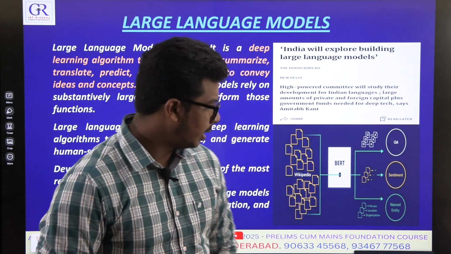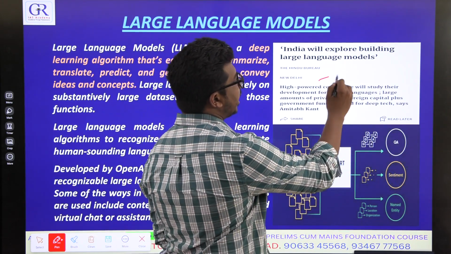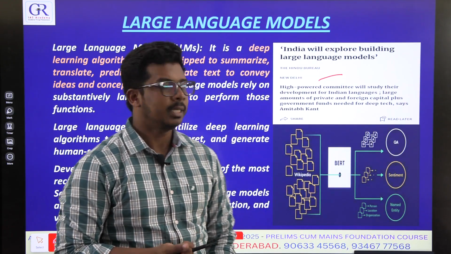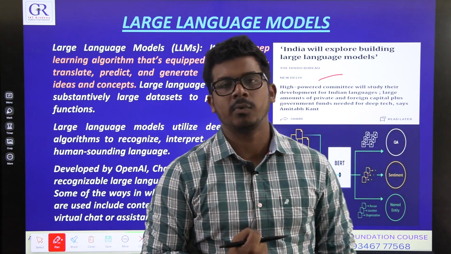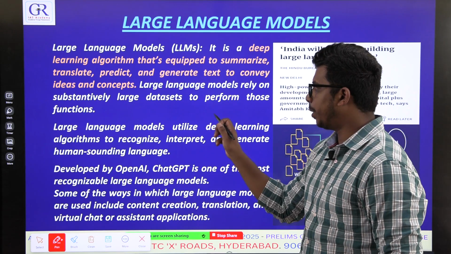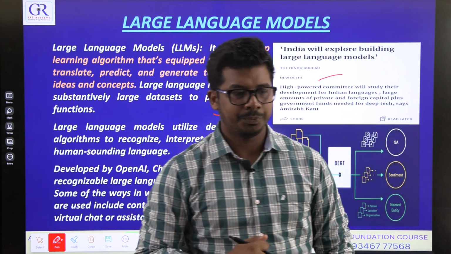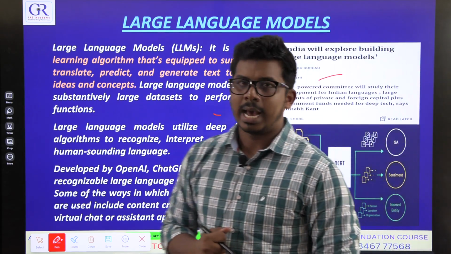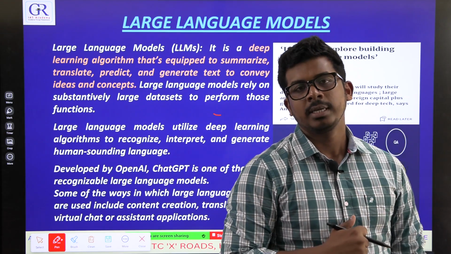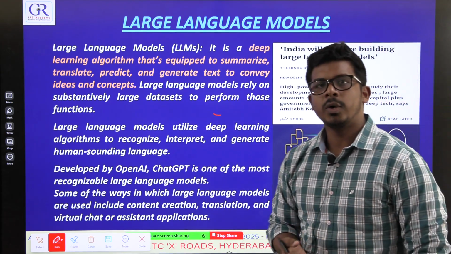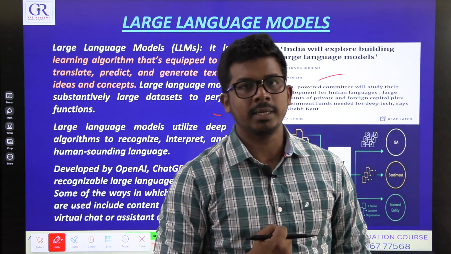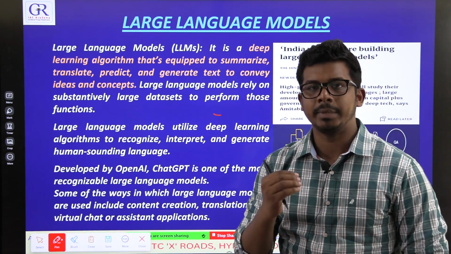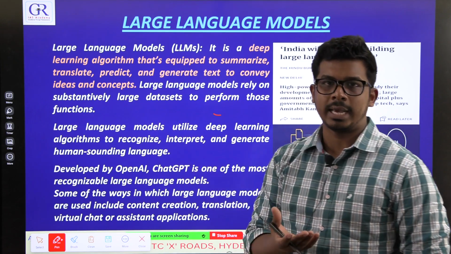Large language models. There is a small news. Niti Aayog CEO has said that India is trying to implement large language models in Indian languages. It is a very small news, but you need to understand what are large language models. I hope you all must have heard about ChatGPT. ChatGPT is one such large language model. So what is this large language model? Large language models are nothing but algorithms. They are artificial intelligence algorithms. You give them some input and then you tell them to do something. They will give you some result in your own language, whatever the language you design them into.